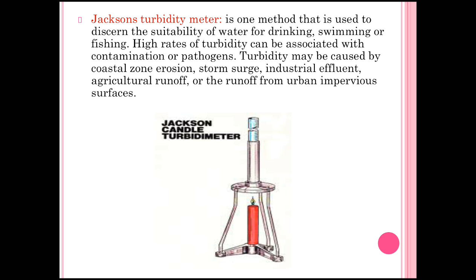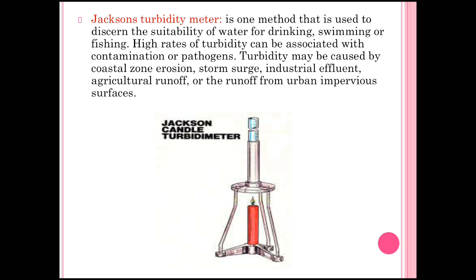The turbidity may be caused by coastal zone erosion, strong surge, industrial effluent, agricultural runoff, or runoff from urban impervious surfaces. These are in general the fields where the Jackson turbidity meter is used.